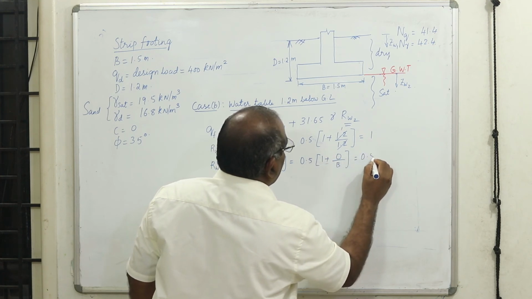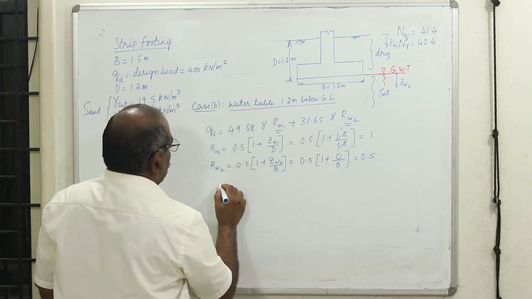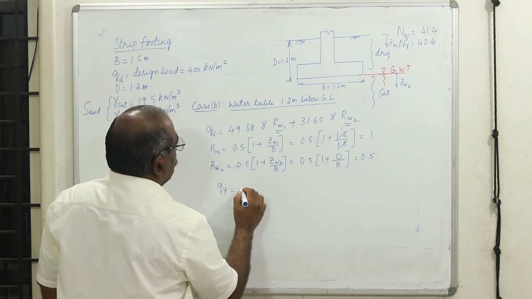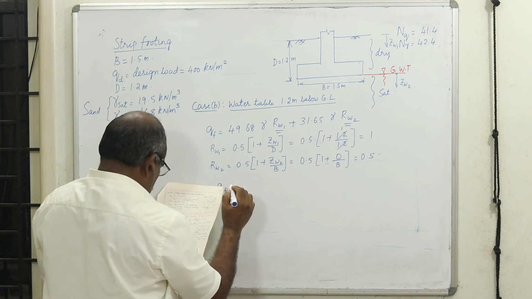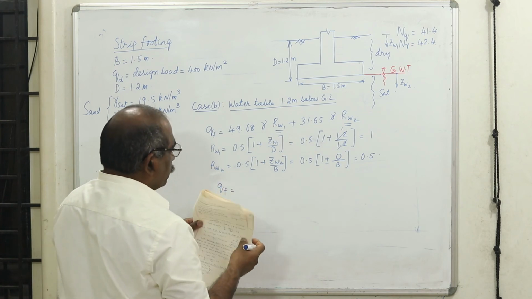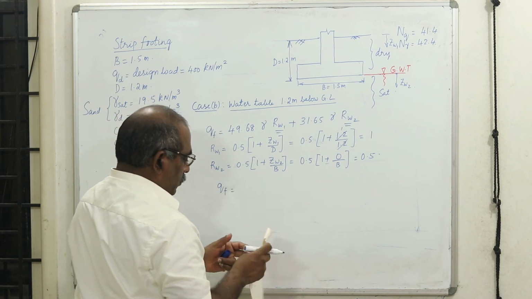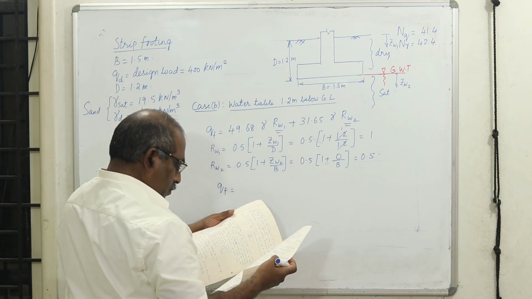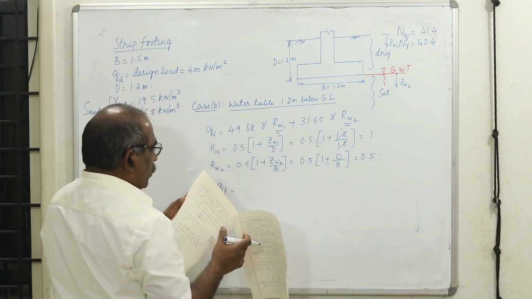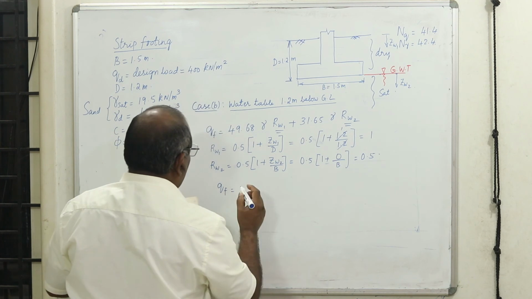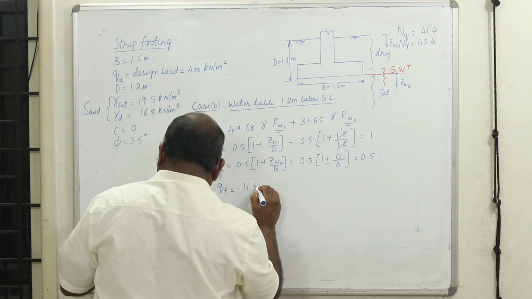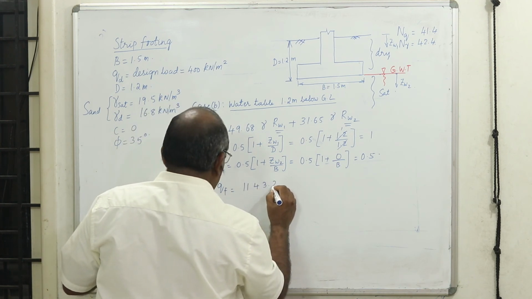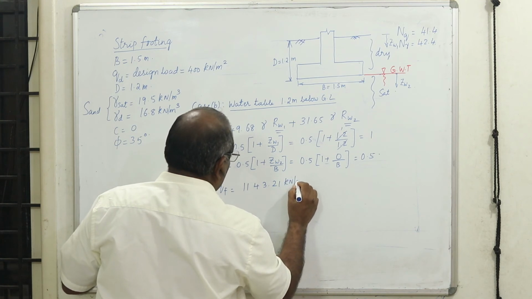Therefore it is 0.5. Now substituting these values, I get 1143.21 kilonewton per meter square.